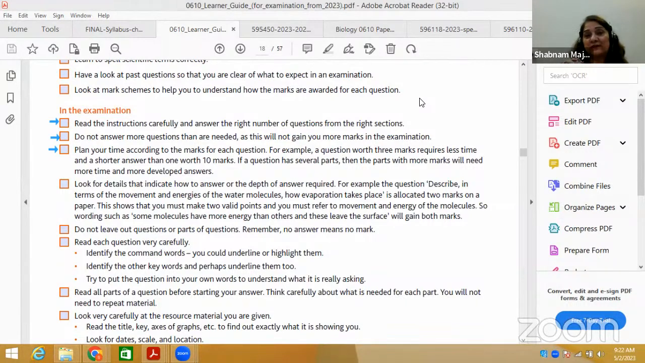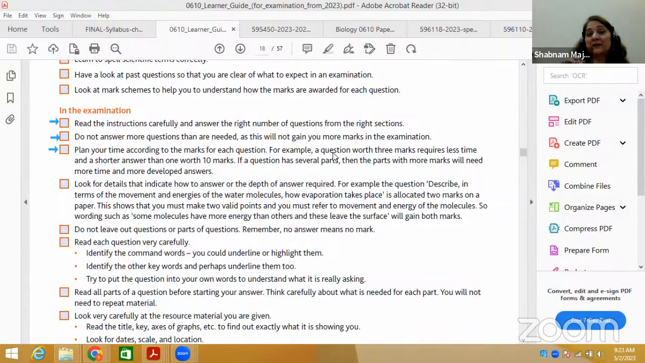They can use more than 1 command word. So it depends on the number of lines. Suppose it is a 7 marks question or 6 marks question, you will get 12 to 14 lines to be used. So obviously it depends. So plan your time according to the marks for each question.